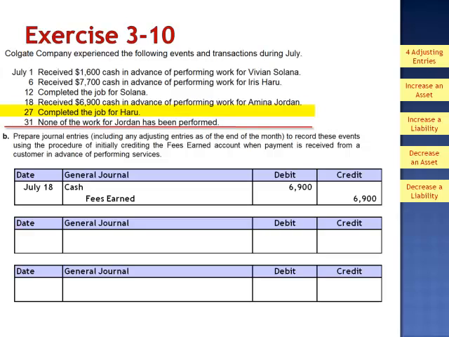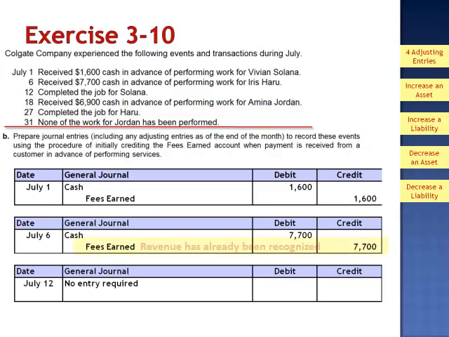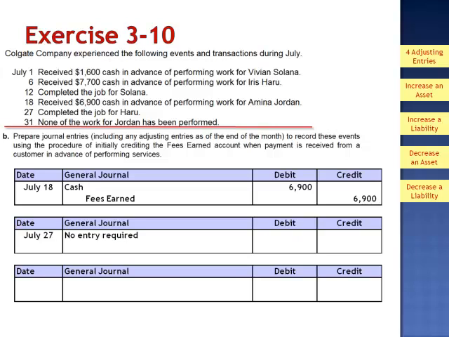On the 27th, we complete the job for Haru. We already credited the revenue account on July 6th when we collected the cash. As of July 27th, we've done all the work and have already recorded this as revenue, so no additional journal entry is required. And on July 31st, it's reported that none of the work for Jordan has been performed.